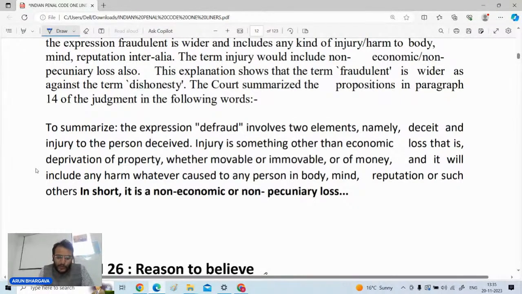I will be giving you one minute for this. Please mention what is the difference between fraud and dishonest. Let me see who gives me the right answer.